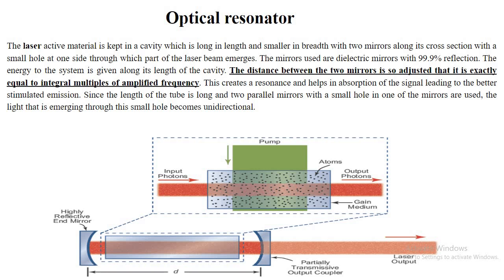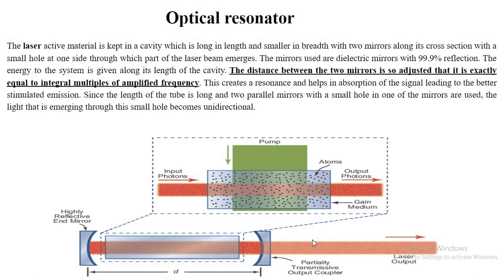This material will be inside this tube, and now you need to supply some energy. When energy is supplied, the photons start producing. Obviously in the initial stage, there will be a very small percentage of stimulated emission. The photons produced are moving in all directions.